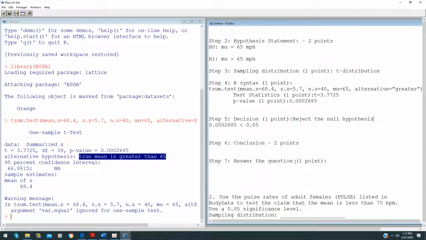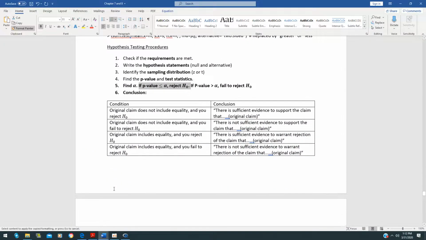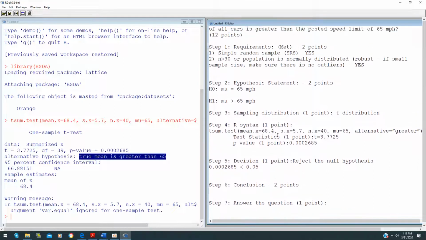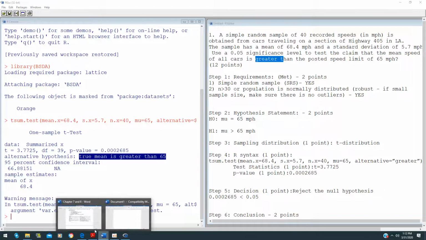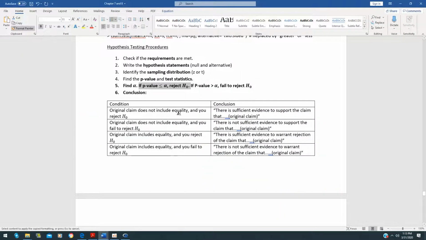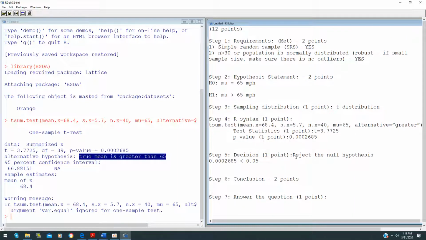Next, your conclusion. In order for us to do your conclusion, you have to look at the table here. The original claim, if you read this question, is greater than 65 miles per hour. So that means greater does not include equality, so this is either number 1 or number 2. Then if you look at your decision, you are rejecting the null hypothesis.